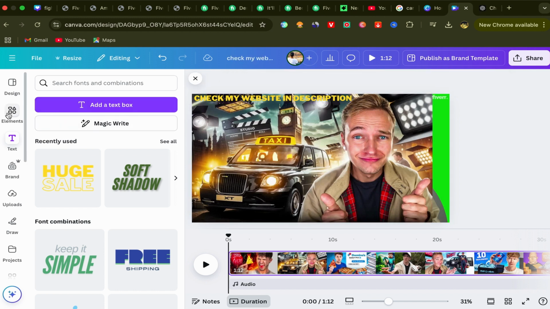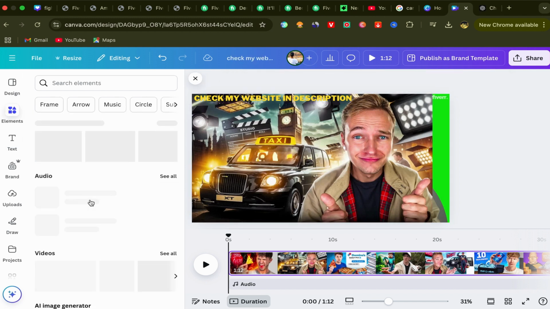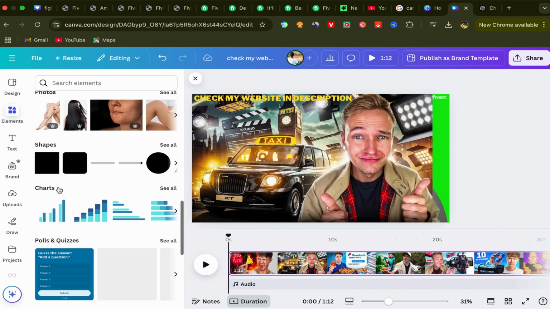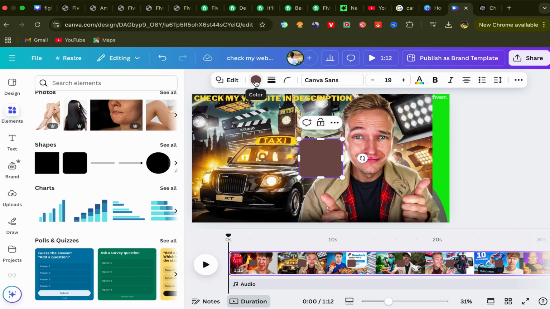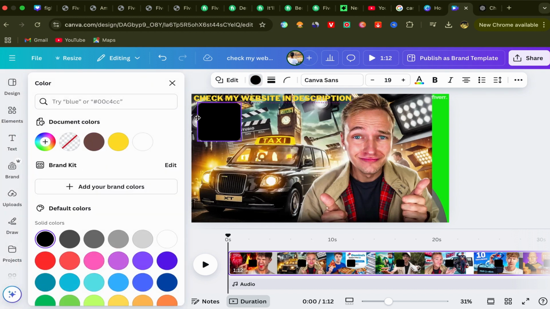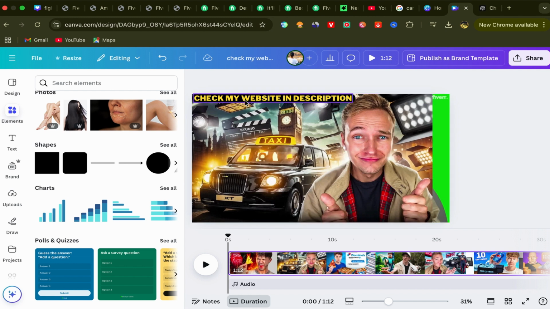So click here on elements, and what you will do next, scroll down, just keep scrolling down and go over here to shapes and choose this one, and click on color and choose black color and put this shape behind your text like this, and here you go. Okay, check my website in description. We will put our affiliate link in our YouTube description, and here you go, you have a good video.